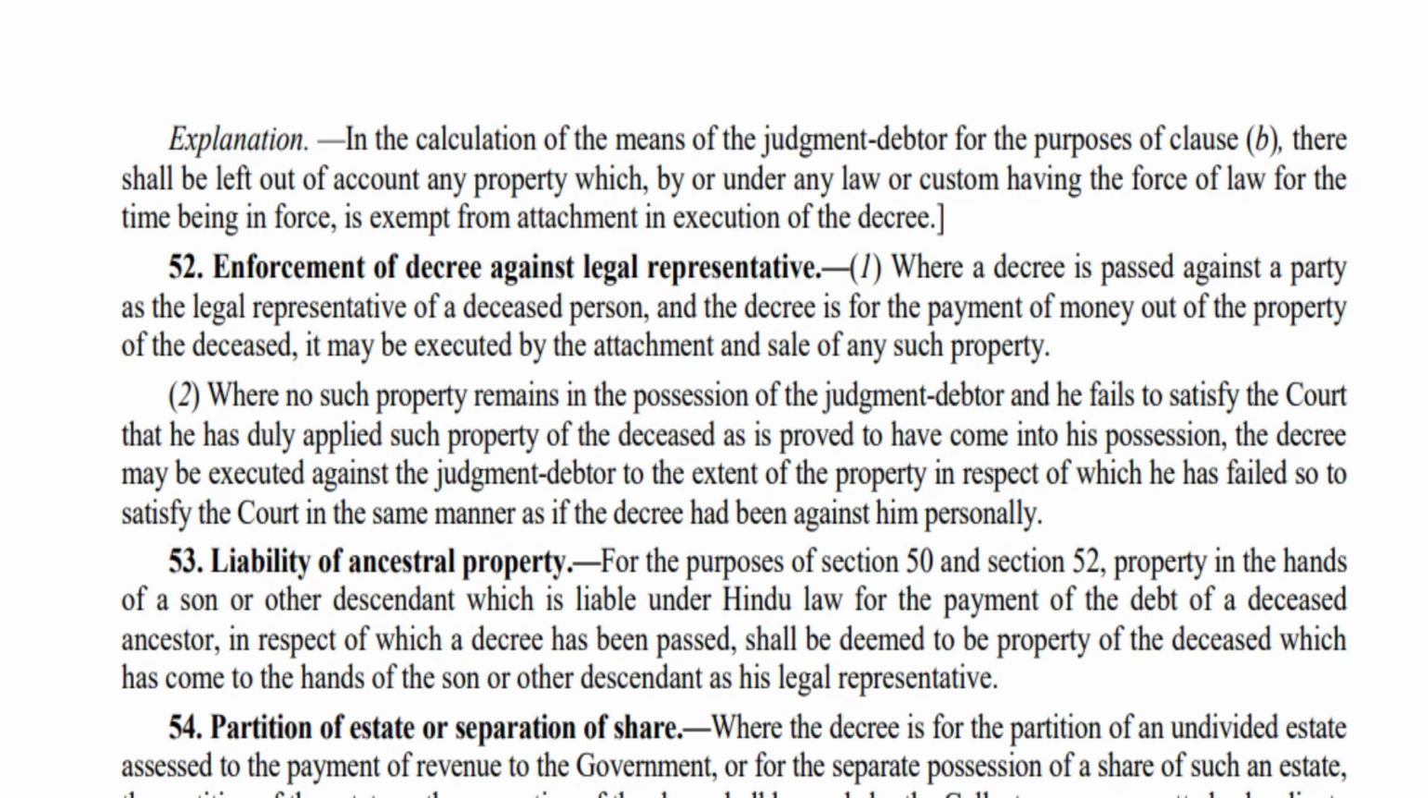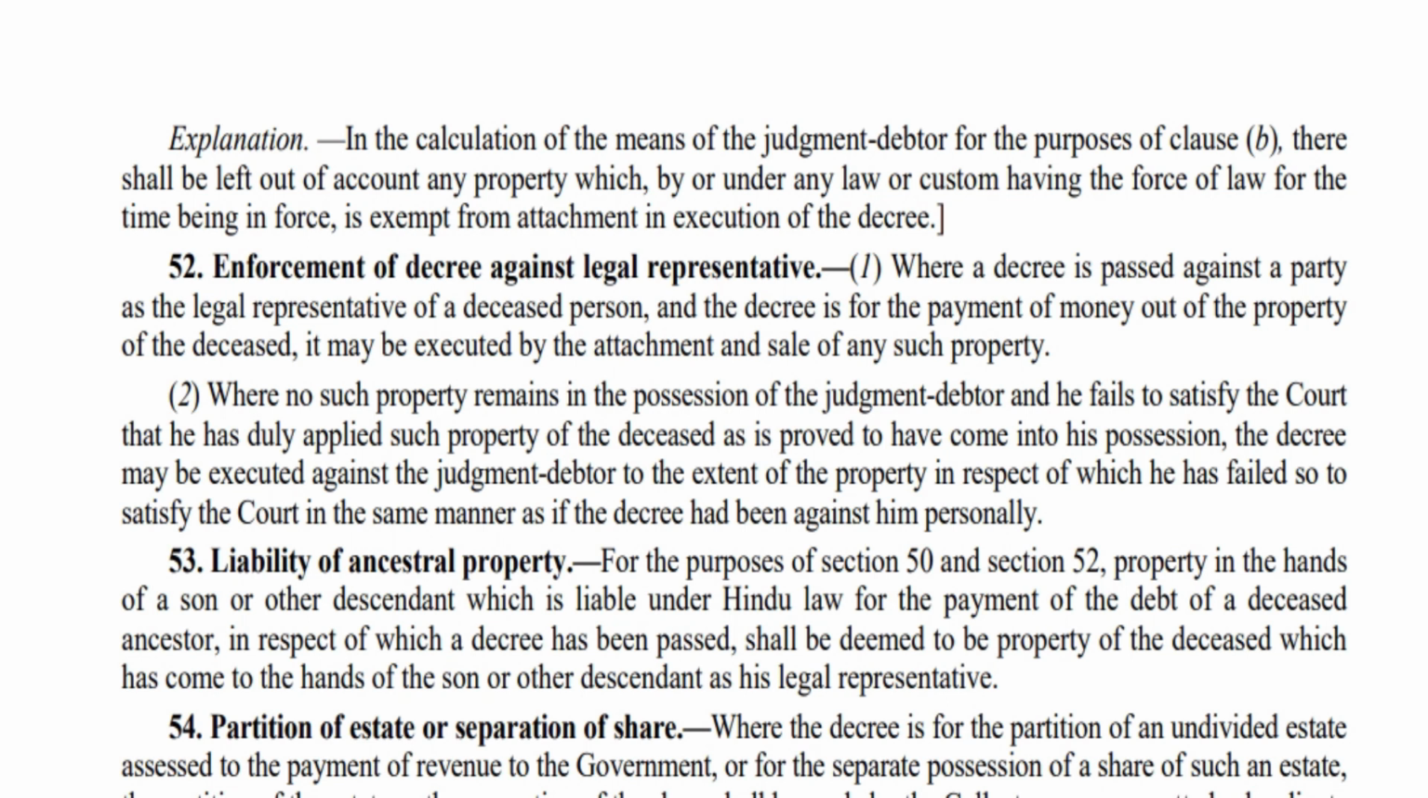And after this, he has to show to the court the reason why that is not in his possession. This is actually the property of the deceased. He has to satisfy the court as to what is the reason for not having this particular property in his possession. If he fails to do so, then the court will presume, or the court will ensure, that this particular order is executed against the judgment debtor as if it has been personally passed against him.